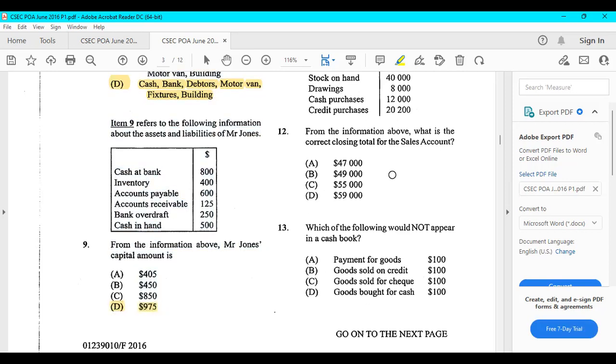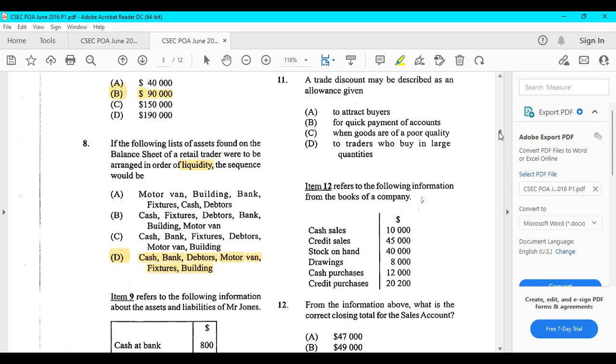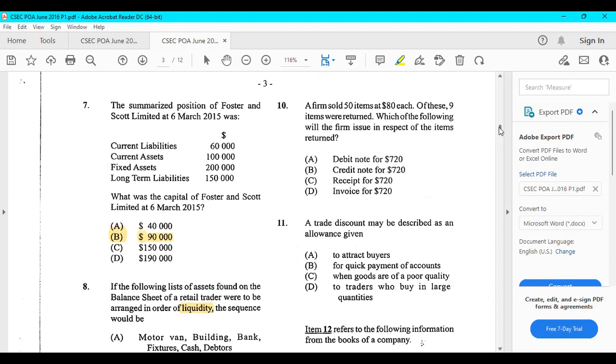All right, let's move on to number 10. A firm sold 50 items at $80 each. Of these, 9 items were returned. Which of the following will the firm issue in respect of the items returned? So we sold 50 items at $80 each, but then 9 were returned, right? Who returned the 9? The customers, because if we're doing a sale, we sold to customers as the firm, right? And the customer returned 9 of these 50 items to the business.